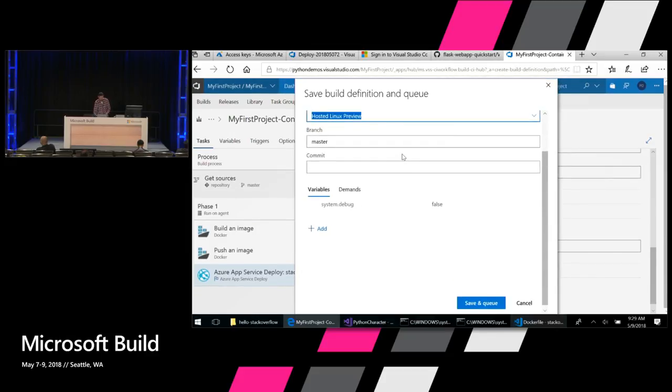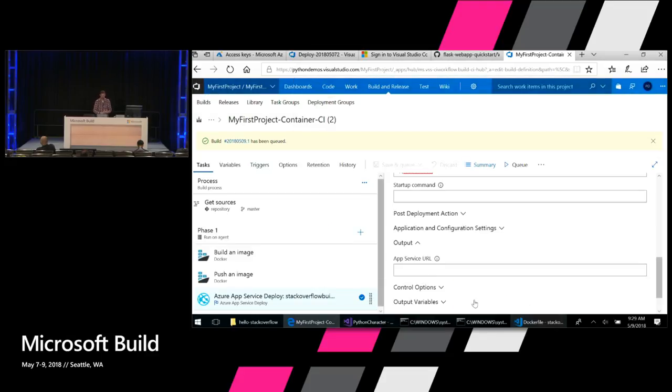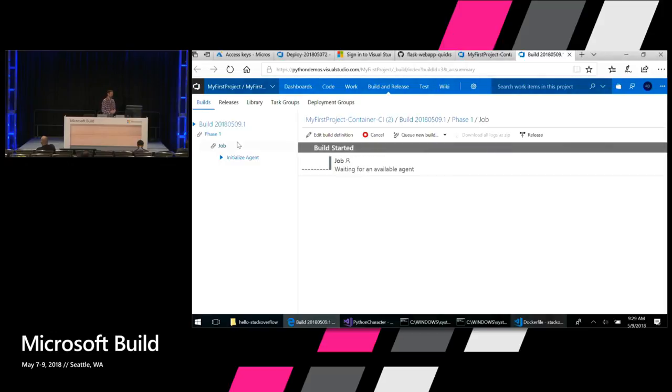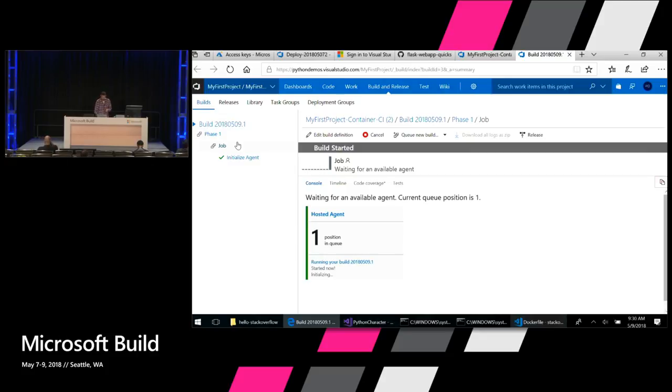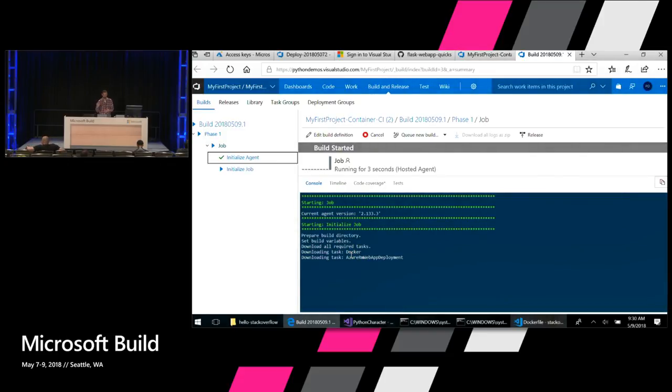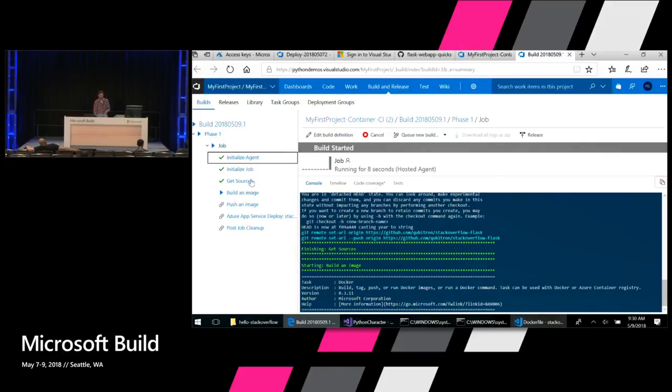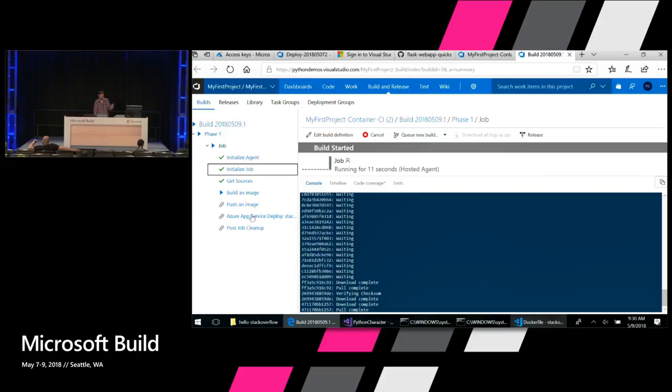So I'll queue that new build definition. And then I get this link here that I can go look at. So it's going right now. It's pulling that code down. It's building that Docker container, and then it's going to finally publish to Azure. Looks like I'm position 1 in the queue. OK, it's started. And you see here we actually get logs as to everything that's happening. And then you can see all the steps that are going to happen on the left-hand side. It's going to build the image, push it, and then finally deploy to Azure App Service.